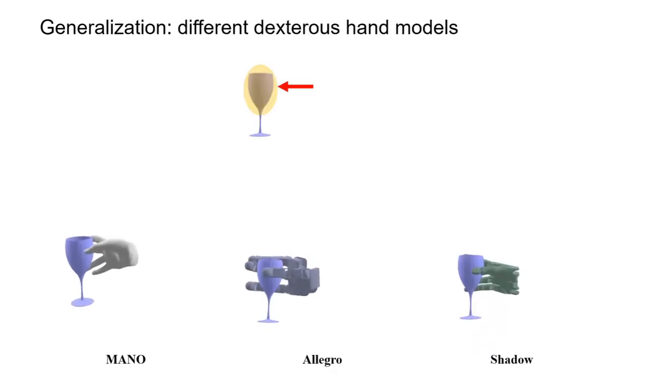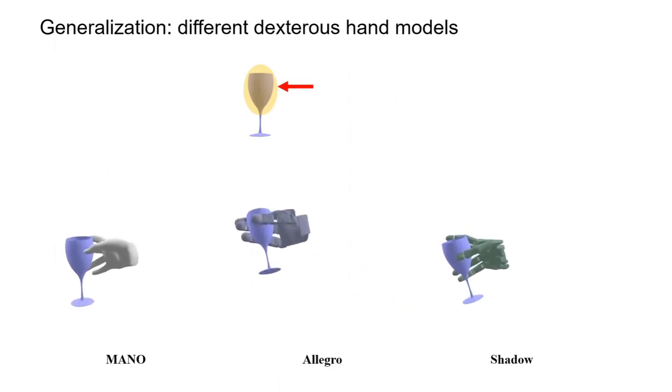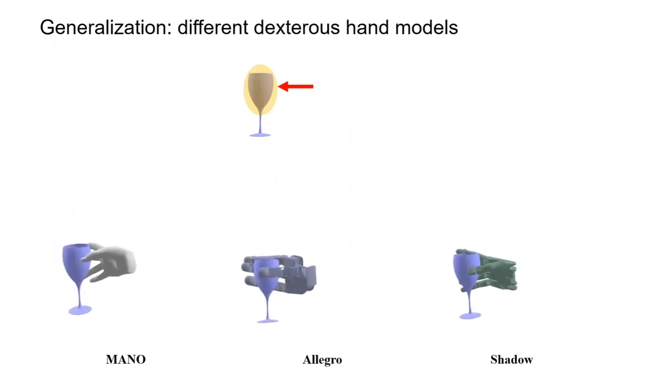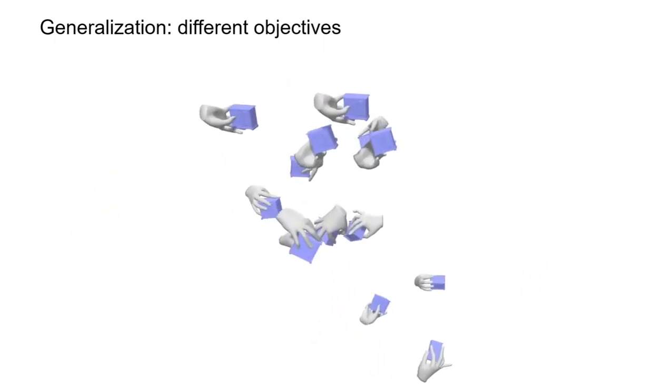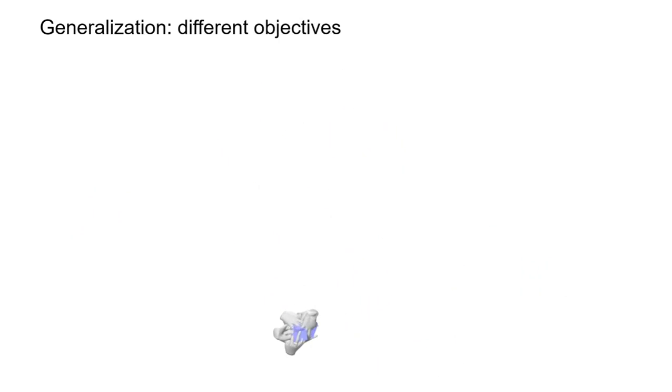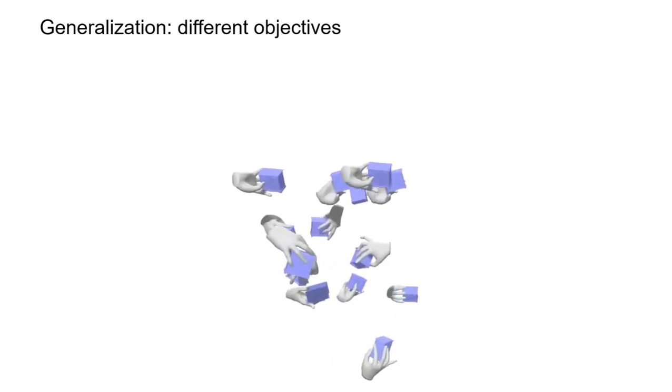We can also generalize to different hand models with minimal modification of our pipeline. Furthermore, given the same object and hand model, we can generate diverse grasping motions according to different objectives.